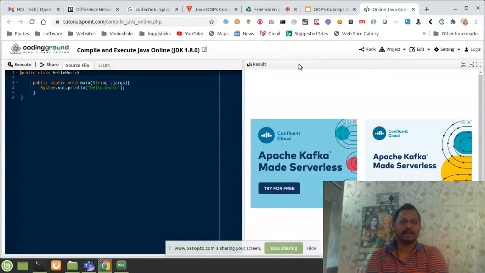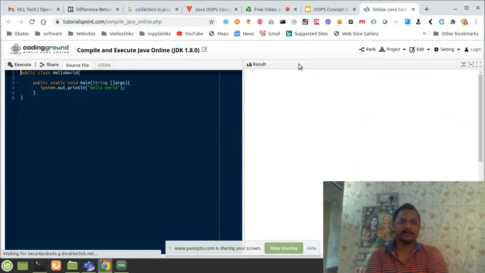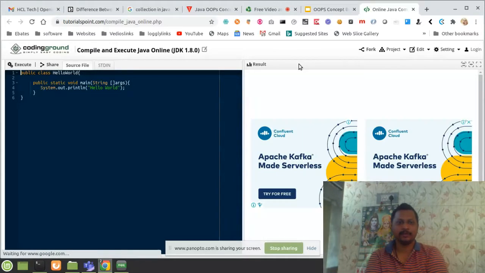You declare the class name with a capital letter, followed by a capital letter for each new word. In HelloWorld, the H must be capital, and the next word must also start with a capital. We follow this syntax for creating the class.